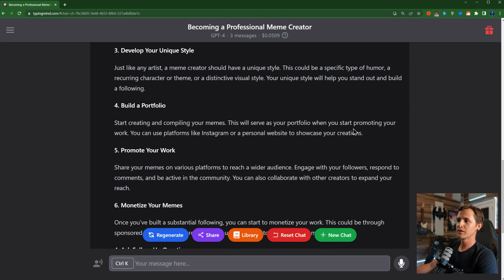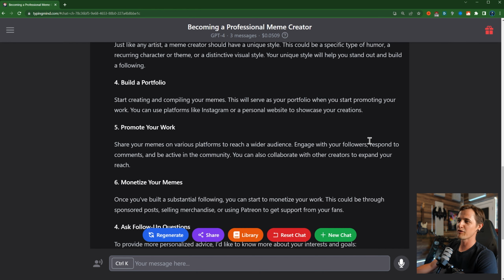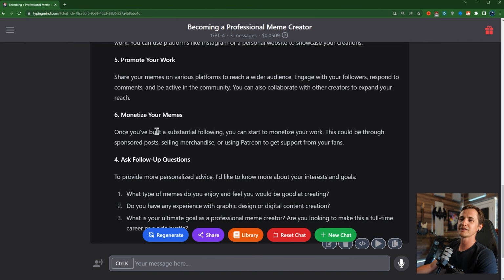Build a portfolio. I don't actually know if you can do this, like make a portfolio of memes and then be able to monetize them. So share them on different platforms. I guess if you were posting them regularly and you have your social channel and you can get followers, then it's a really good one. So yeah, once you build a substantial following, start to monetize it through sponsor posts, selling merch, or using Patreon.